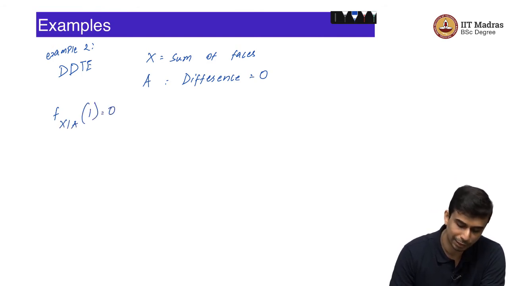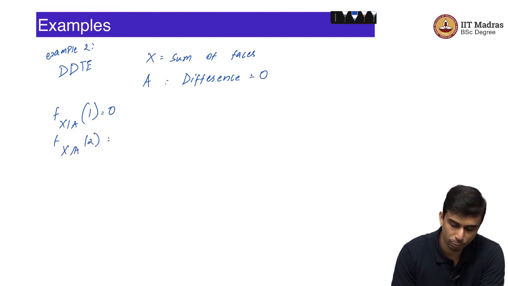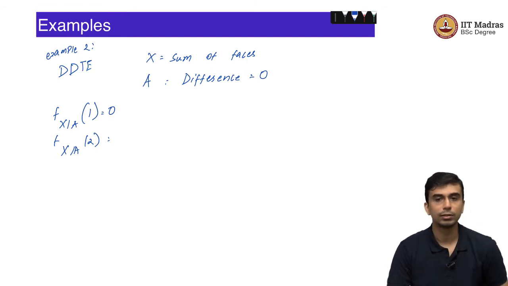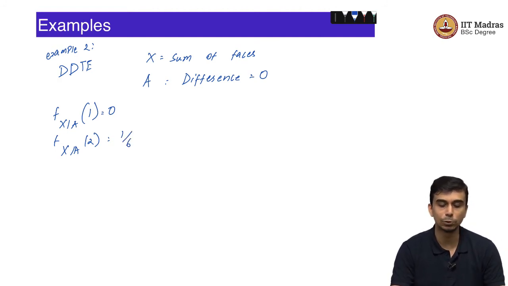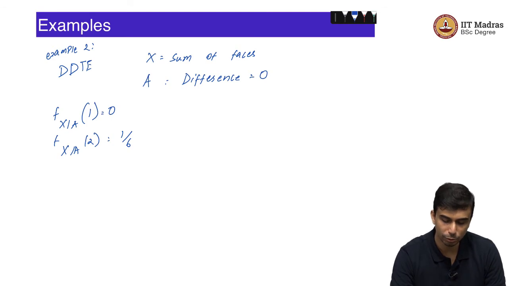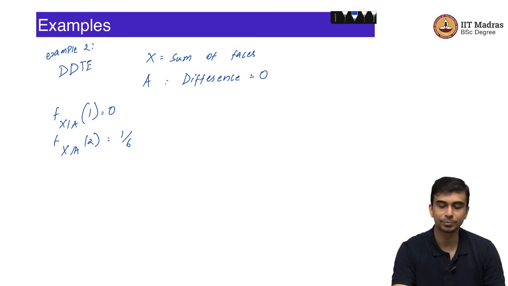So, now we can once again get the conditional PMF. What is f x given A of 1, which is 0. f x given A of 2. What is the probability that the sum of phases is 2, given that you know that the difference between the two phases is equal to 0? The answer is this is equal to 1 by 6. So, given the difference is 0, the only 6 possibilities are 1, 1, 2, 2, 3, 3, 4, 4, 5, 5 and 6, 6. So, f x given A of 2 is equal to 1 by 6.